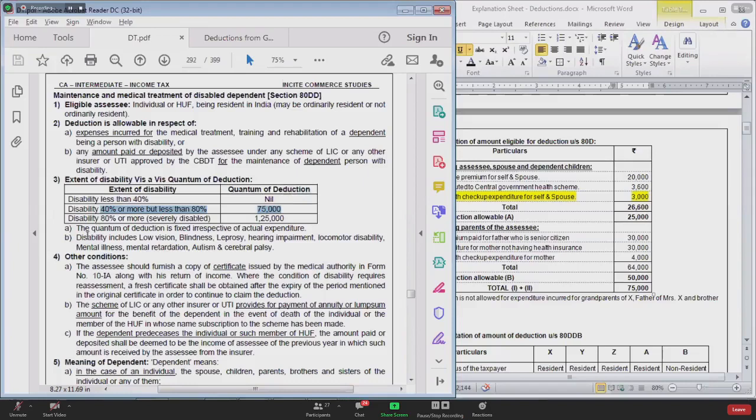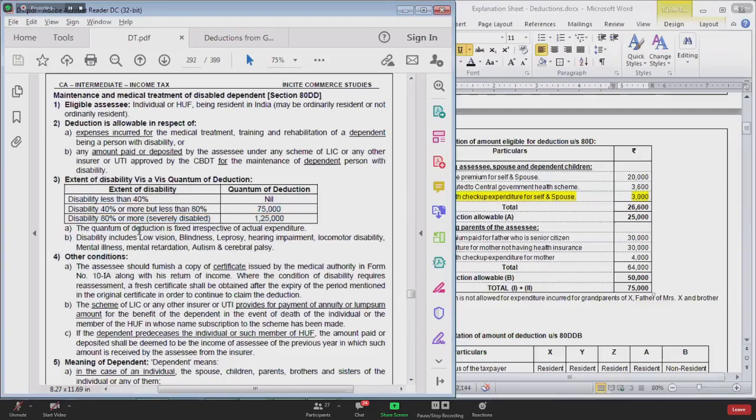If the disability of that dependent person is 80% or more, then he will be considered to be a severely disabled person. In case of a severely disabled person, deduction will be 1,25,000.